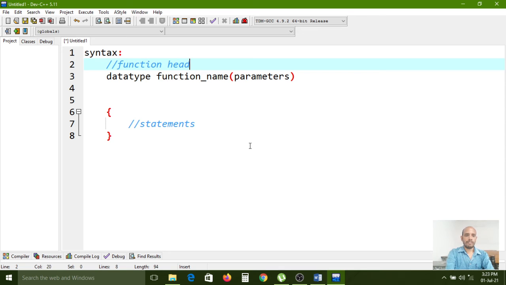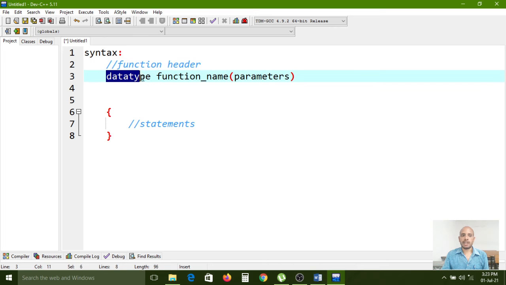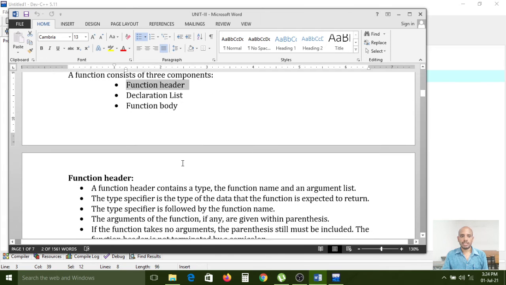For your understanding purpose, I am writing one comment about the function header. So function header following with the data type and function name and two functional brackets. In between those two functional brackets, the parameters, nothing but declaration list we have. So this is the function header. And declaration list also we have now.